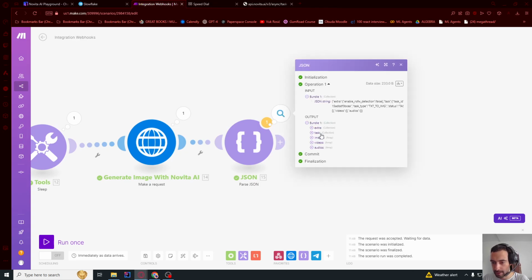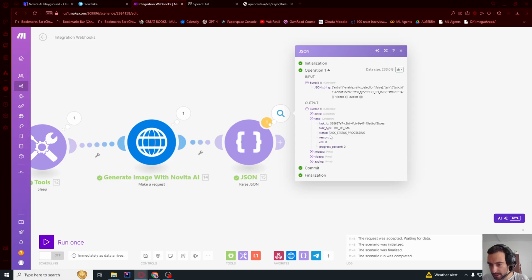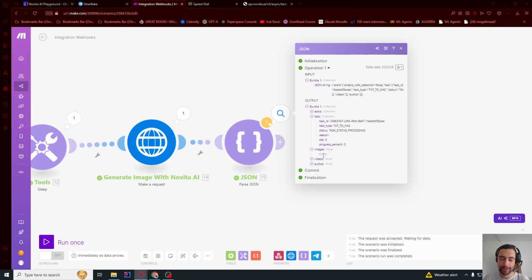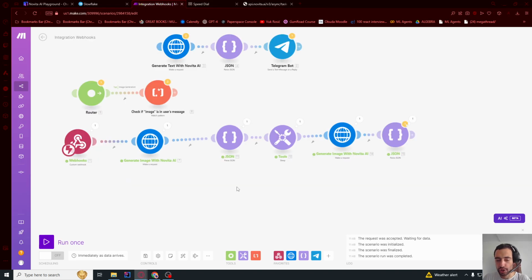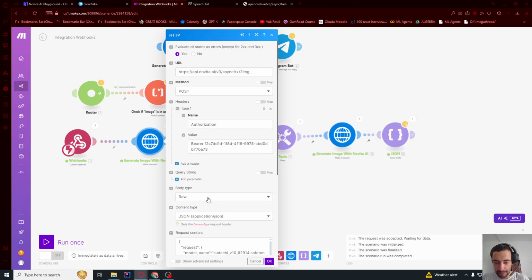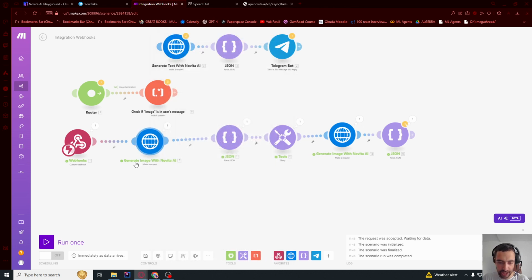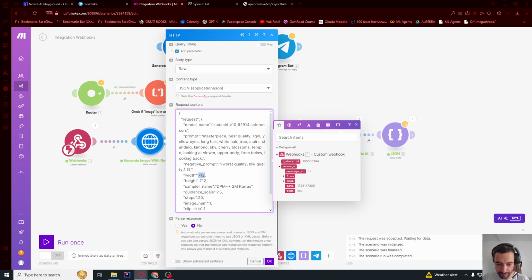Now let's go here, and we see task status processing. That means that the image was not generated in the time period of these 3 seconds that we waited for. So if I go here, image, this array is empty. So let's now deal with this. What I find interesting is I think 3 seconds is enough to wait, but the dimensions in this generate image module were 512 by 512, so let me return them to the previous values, and then